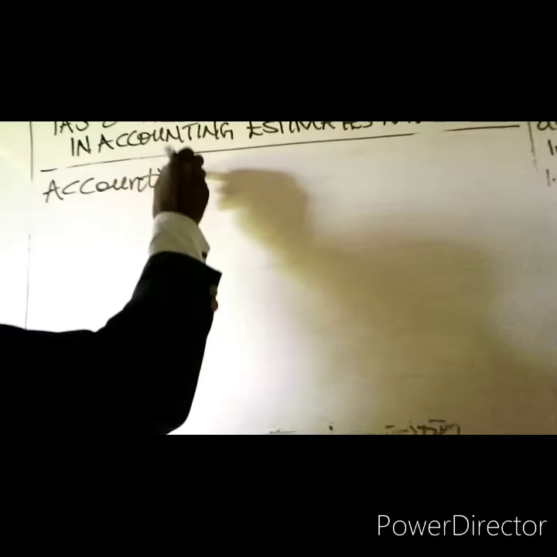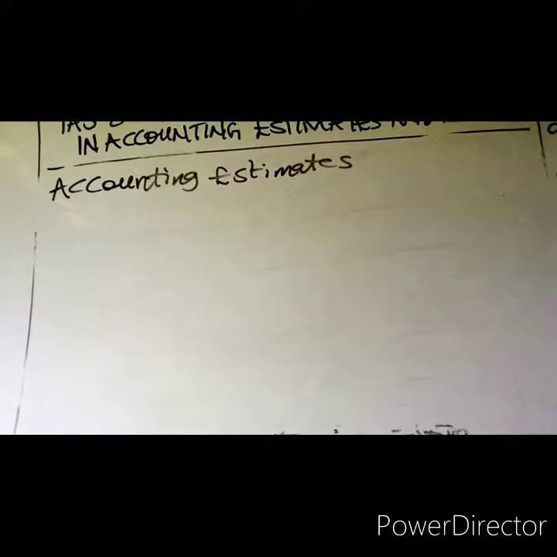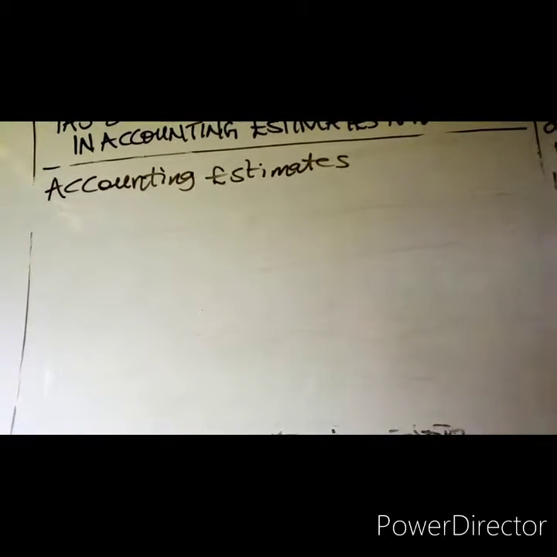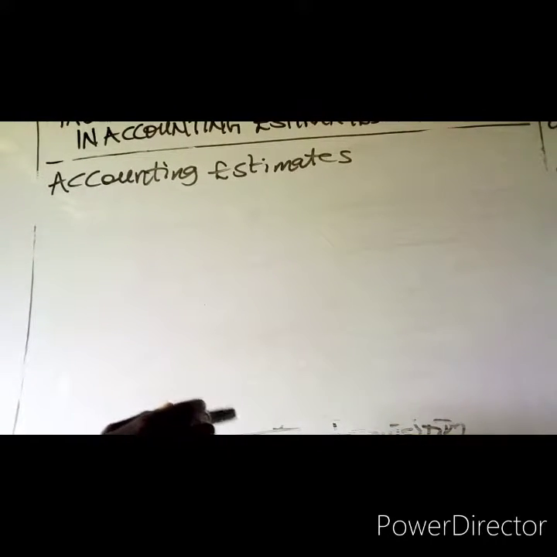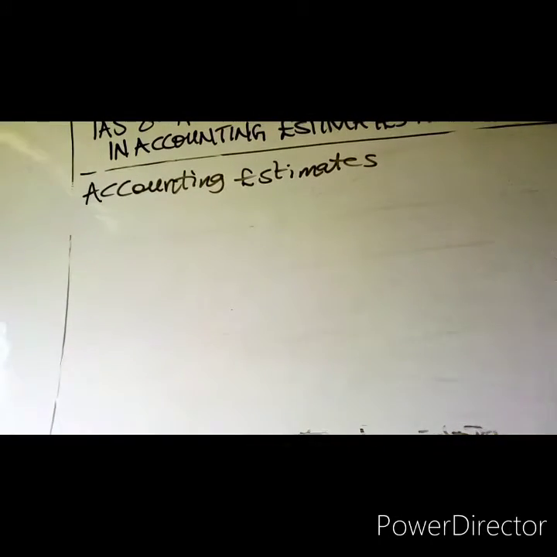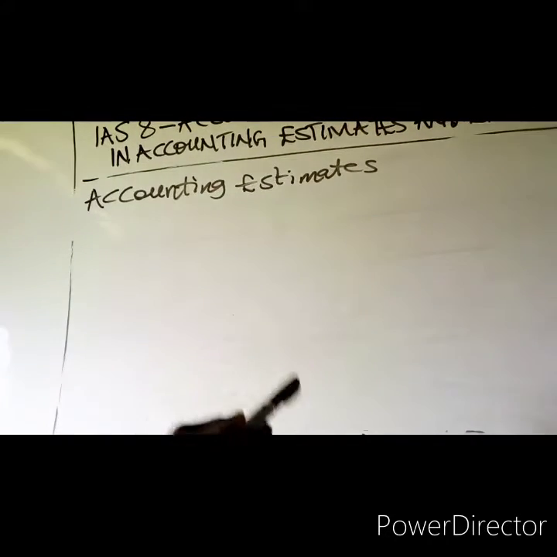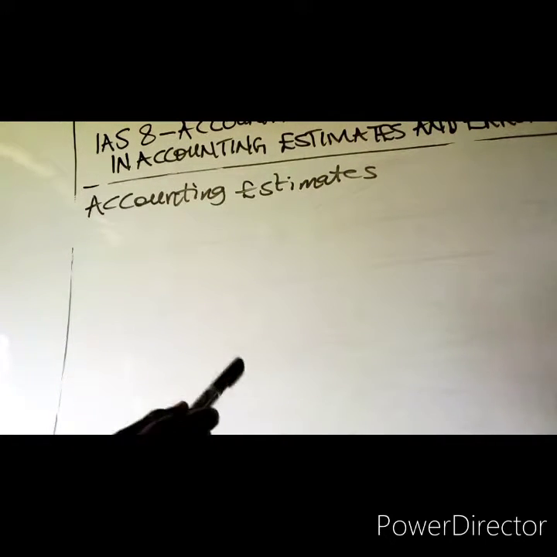Accounting estimates. Accounting estimates are the methods adopted by an entity to arrive at estimated amounts for the financial statements.